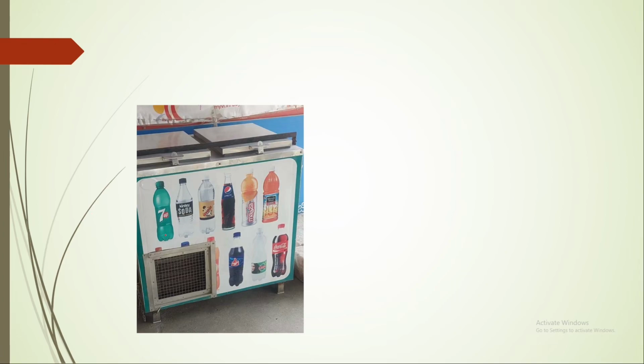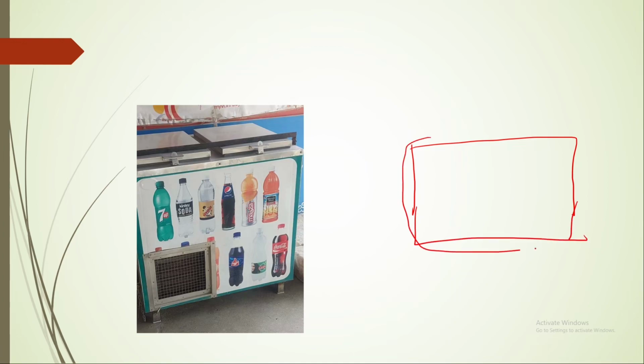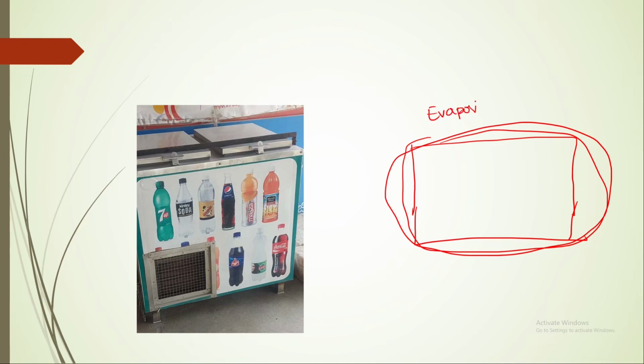This is a popular refrigerator model we see in cool drink shops. In this we will be able to see both primary refrigerant and secondary refrigerant. How? In this case, there will be a box around which there will be evaporator coils in which refrigerant will be flowing and it will absorb heat from this box.